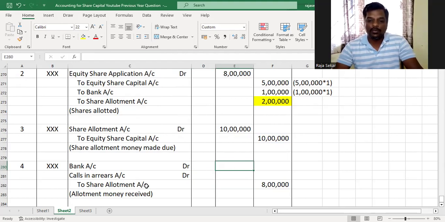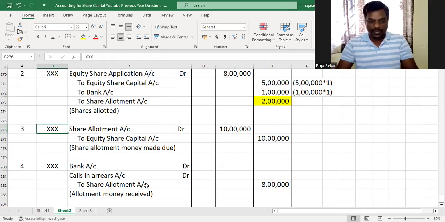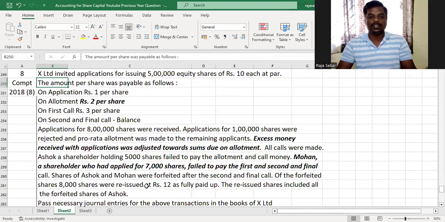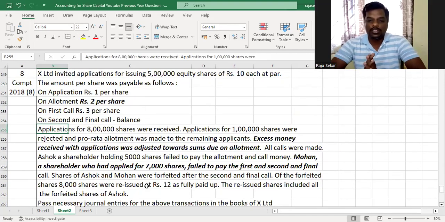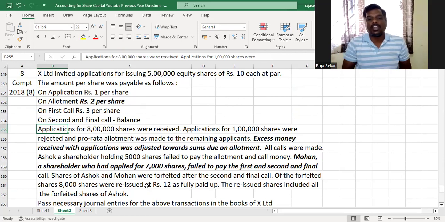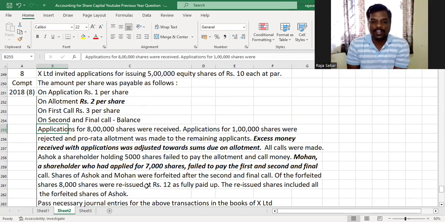And then we'll have to find out the amount of money received and the calls in arrears. Now, it would be a very straightforward problem if there was no excess application money. If there was no excess application money, all that we have to do is find out the number of shares that is being held by the person who is defaulting. In this case, it is 5,000 shares.